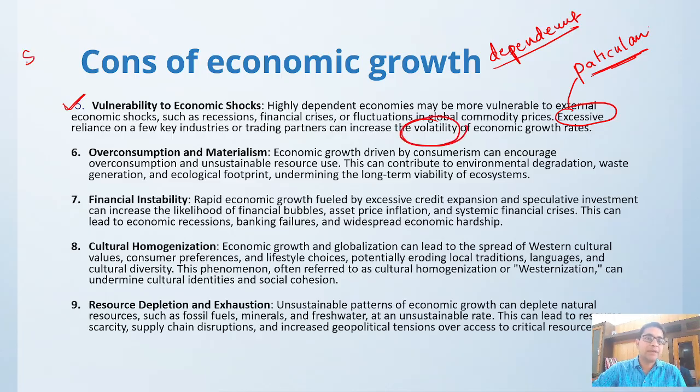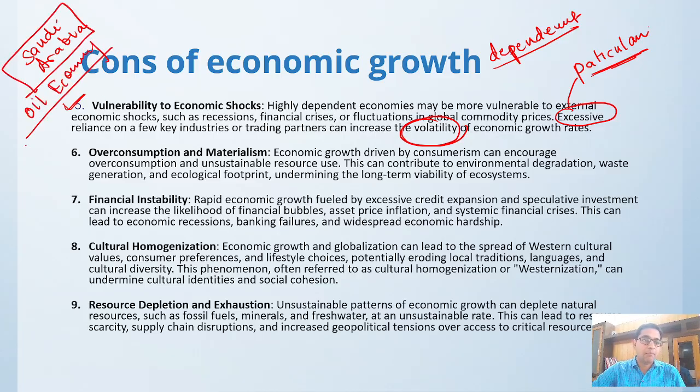Like Saudi Arabia, they have an oil economy. They are heavily dependent on the oil economy. But after 2030, people are saying that we will be reducing oil consumption, gas consumption, and various other things. So Saudi Arabia has to look for some other way of generating money.